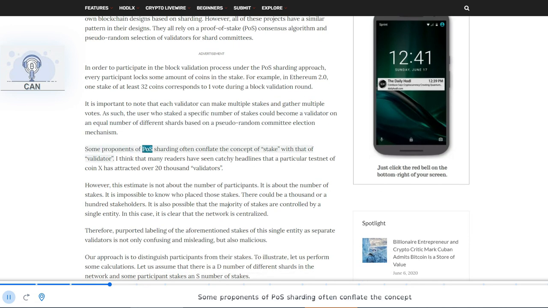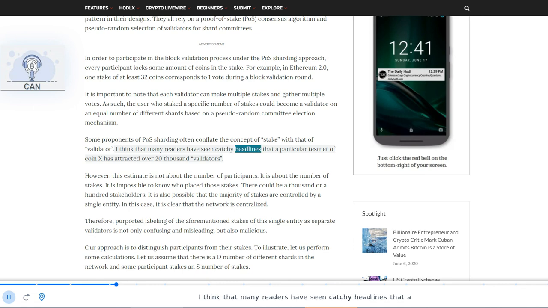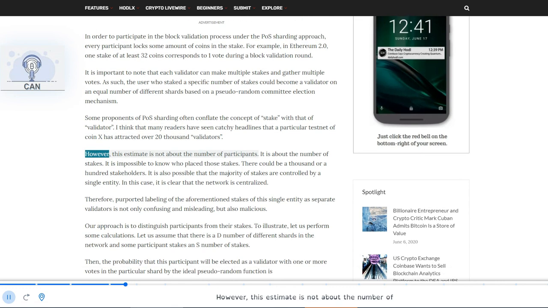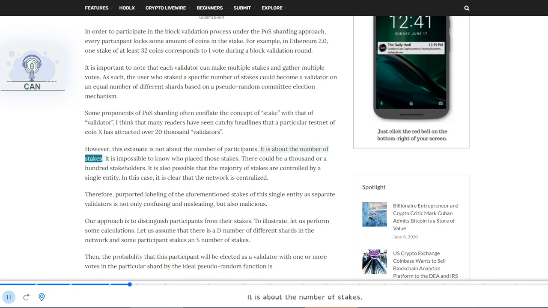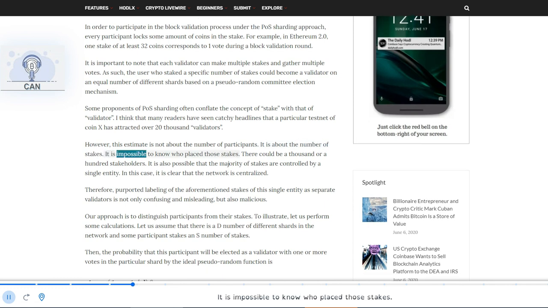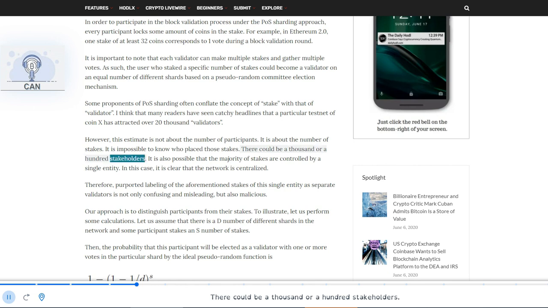Some proponents of PoS sharding often conflate the concept of stake with that of validator. I think that many readers have seen catchy headlines that a particular testnet of CoinEx has attracted over 20,000 validators. However, this estimate is not about the number of participants. It is about the number of stakes. It is impossible to know who placed those stakes. There could be 1,000 or 100 stakeholders.